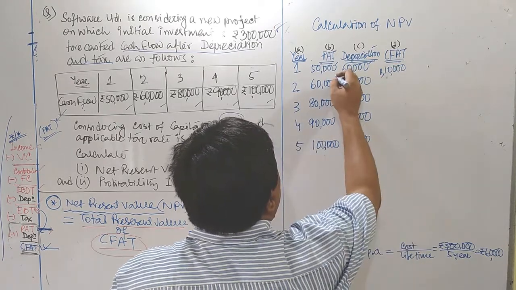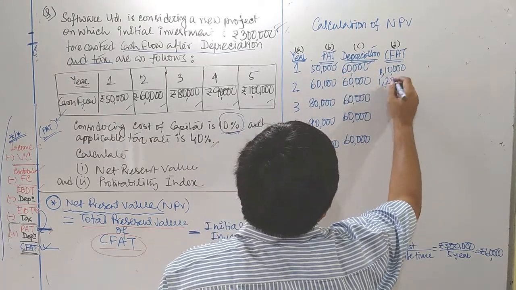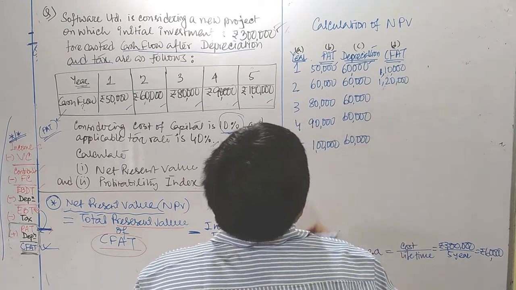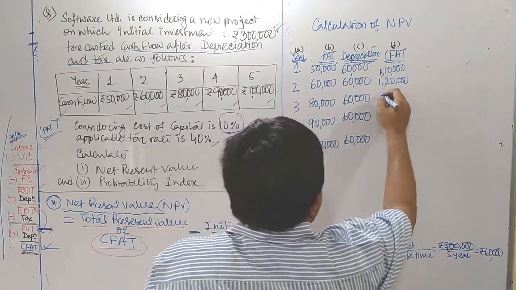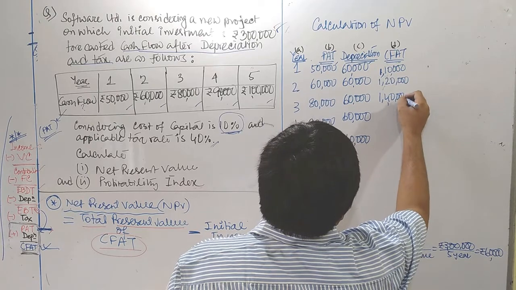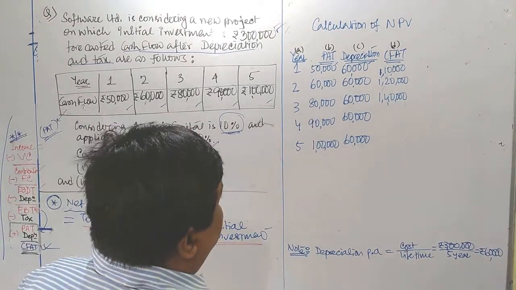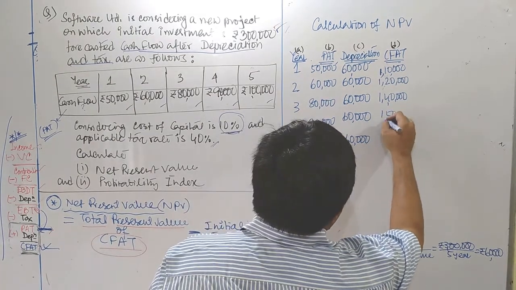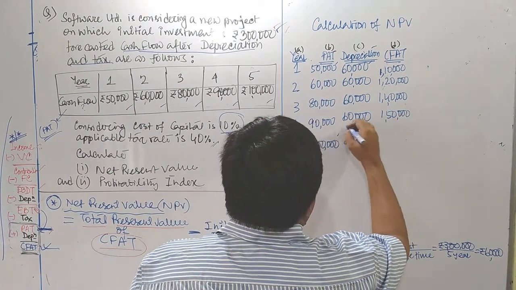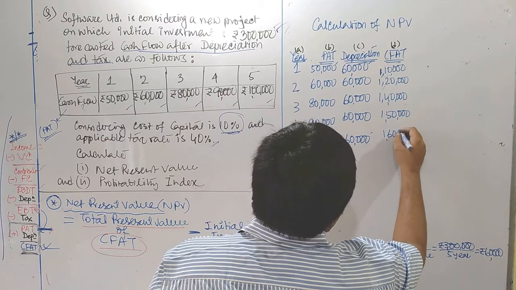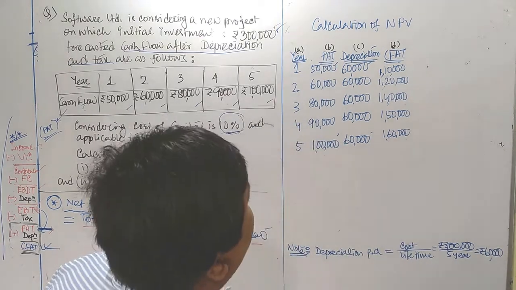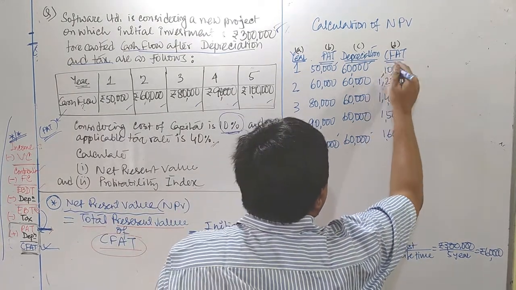At second year, 60 plus 60, it should be 1,20,000. At third year, 80 plus 60, it is 1,40,000. At fourth year, 90,000 plus 60,000, it is 1,50,000. At fifth year, 1 lakh plus 60,000, it is 1,60,000.